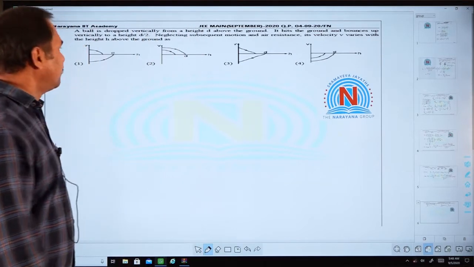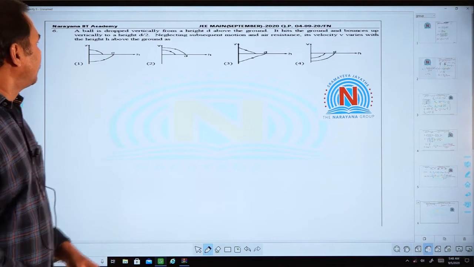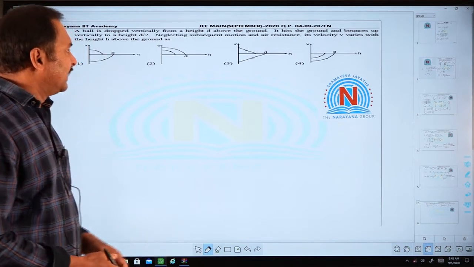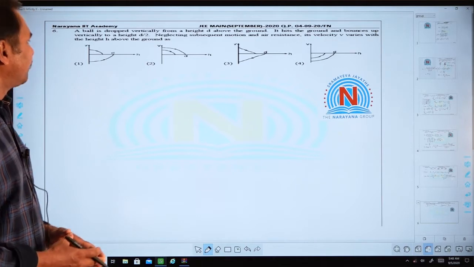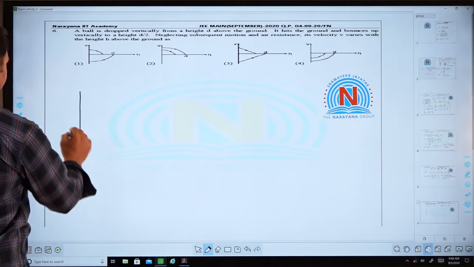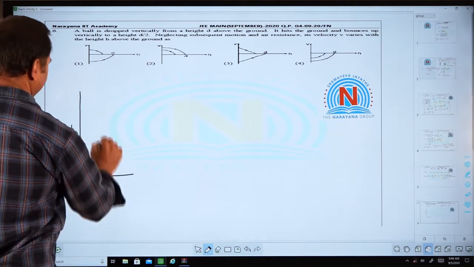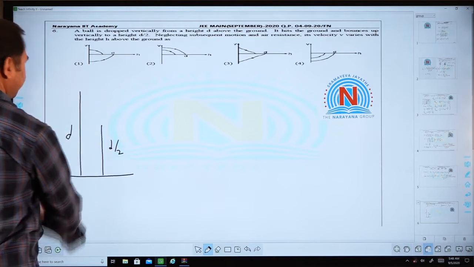So this is a question from the previous papers. A ball is dropped vertically from a height d above the ground. It hits the ground and bounces up vertically to a height d by 2. So it is falling from a height d and after hitting, it bounces and rises up to a height d by 2.